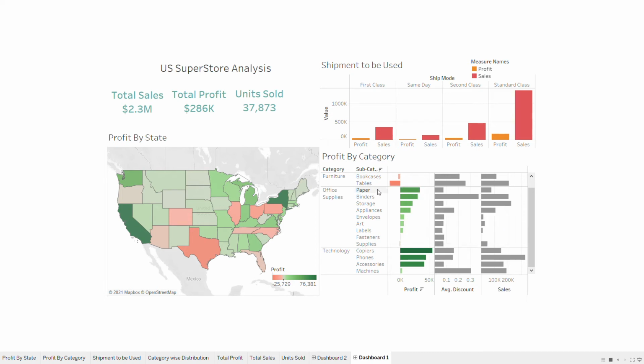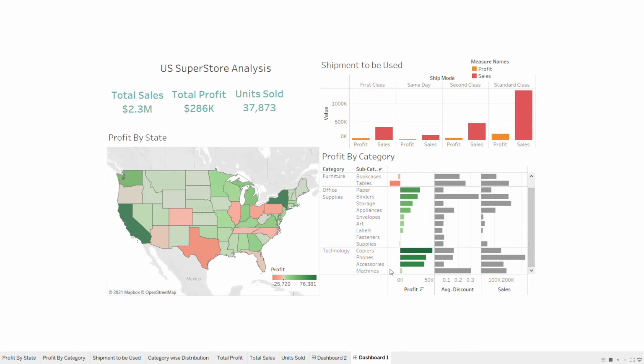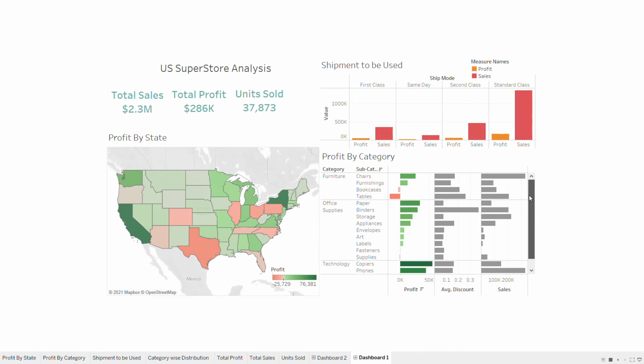Here we can clearly see the category technology recorded the highest profit as well as sales, but we had recorded some loss in furniture and its subcategories, tables and bookcases. We had recorded a loss here.